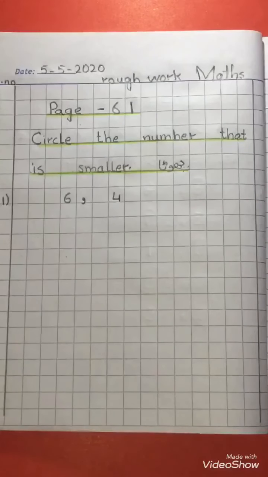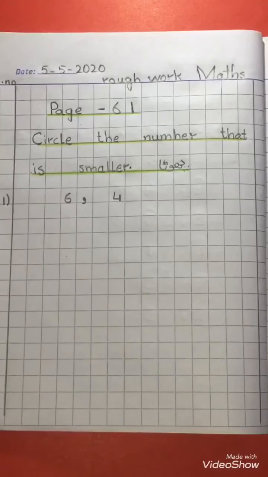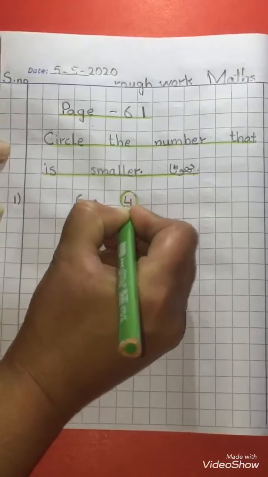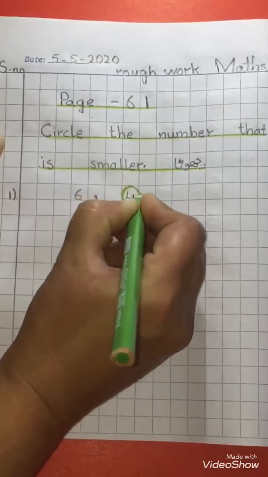Students, in number 6 and 4, which one is the smaller number? 4 और 6 में कौन सा smaller number है? 4 is the smaller number. So we will encircle number 4 with the help of color like this.